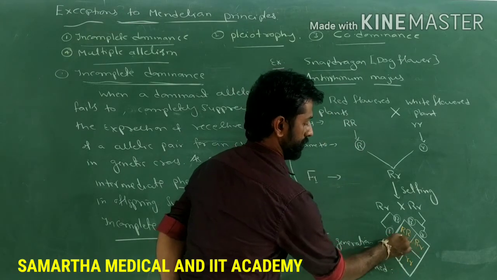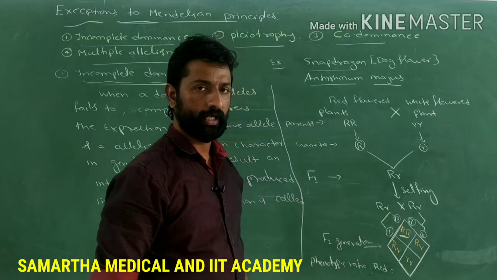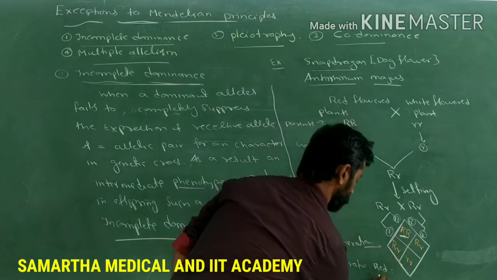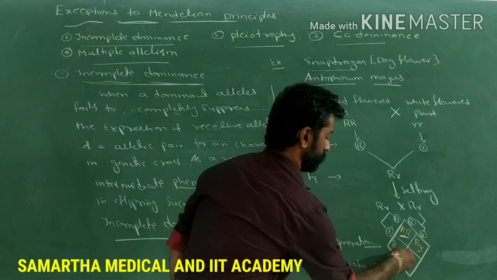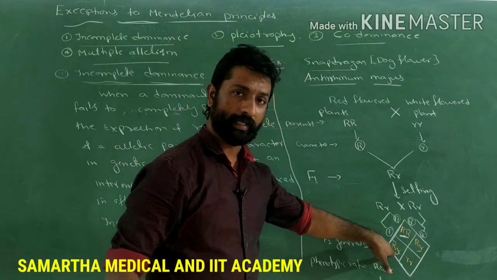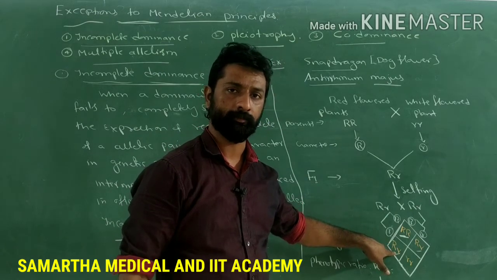Only one, which is homozygous dominant, will be red. So 1 will be red here. And what about these two which are heterozygous? Here also red is expected, as it is the dominant allele as per the Mendelian principles.